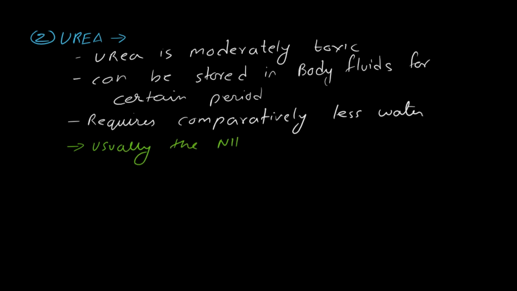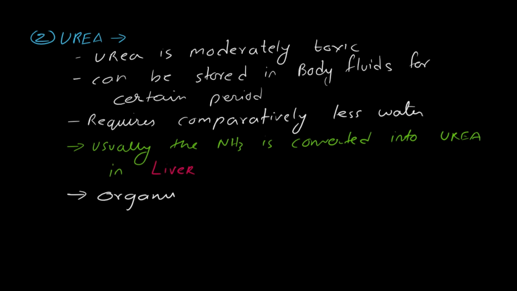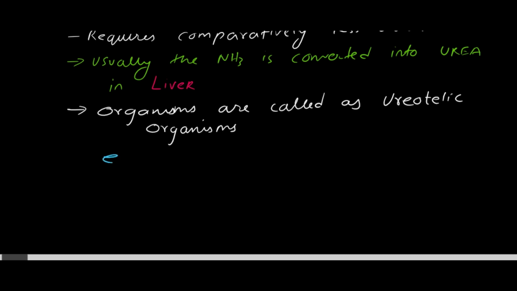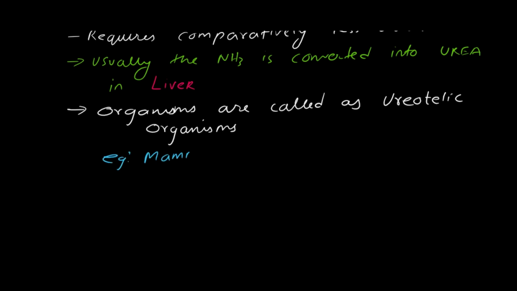Usually the ammonia is converted into urea, and this happens in the liver of most organisms. The organisms which are capable of removing urea as nitrogenous waste are referred to as Ureotelic organisms.